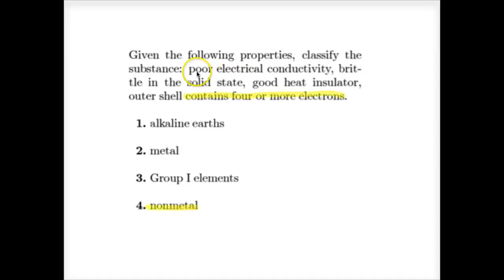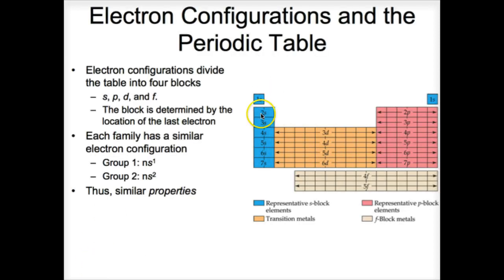So here you should have picked up on poor electrical conductivity. You should have seen that it was brittle in the solid state, good insulator. It's a non-metal. Those are all the opposite of the metallic properties. The kicker, though, is this idea of containing 4 or more electrons in the outer shell. So let's look at the electron configuration table again. And so by that, notice that it's 2s, 2p, 3s, 3p, 4s, 4p. So that's what we mean by the outermost.